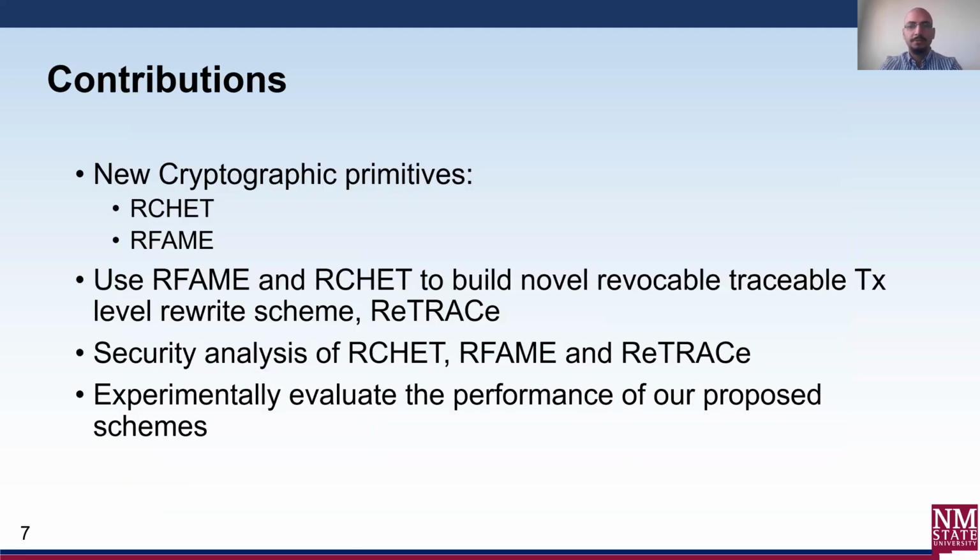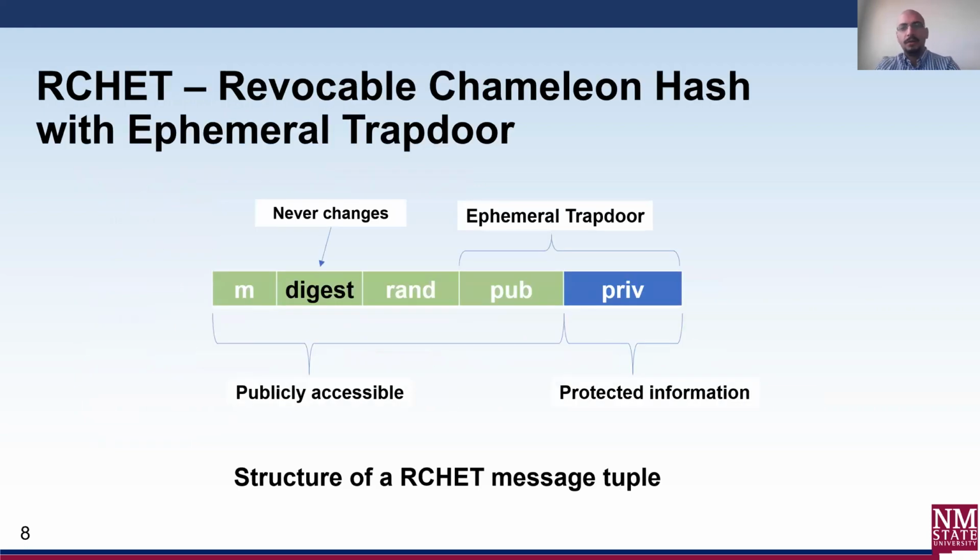We now outline our contributions in this paper before going into details of each of the components of the protocol in the following slides. We introduced two cryptographic primitives, RCHET, a chameleon hash scheme with the ability to update the trapdoor, and RFEM, a CPABE scheme that can provide efficient revocation mechanism for users revoked from their respective attribute groups. We refer you to the paper for the security analysis of our system and also provide experimental evaluation of the performance of our proposed scheme. Now we briefly talk about RCHET.